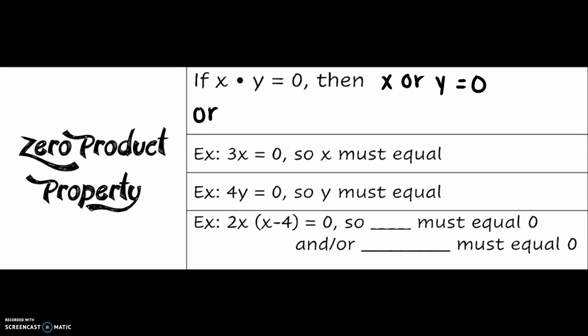Or another way to say it is they both equal 0. So in the example 3x equals 0, x must equal 0. 4 times y equals 0, so y must equal 0.